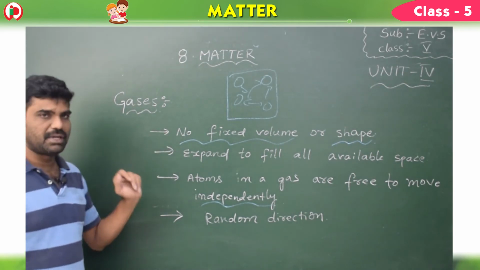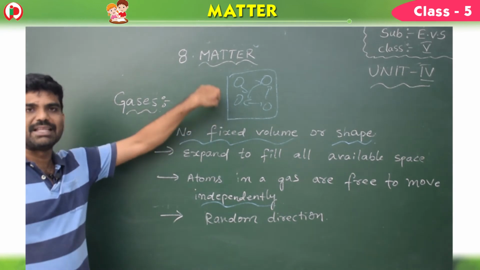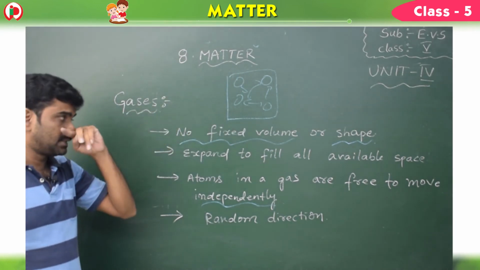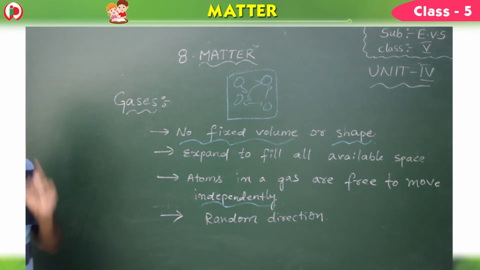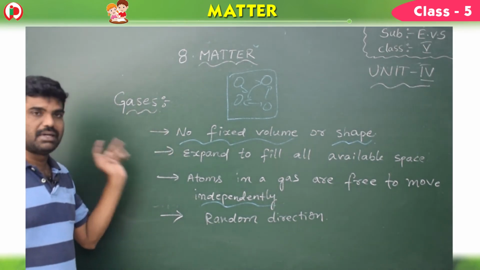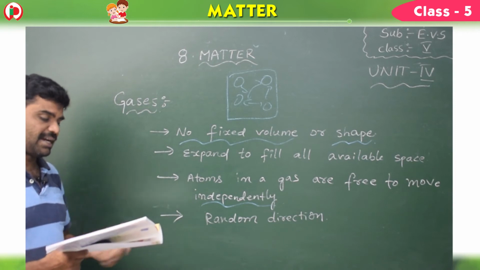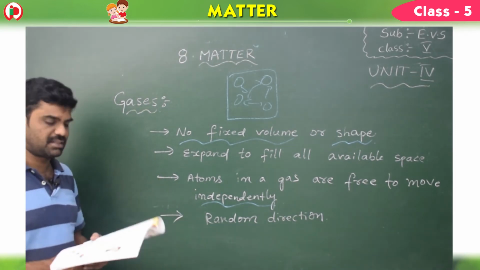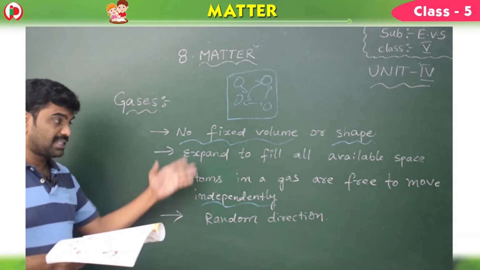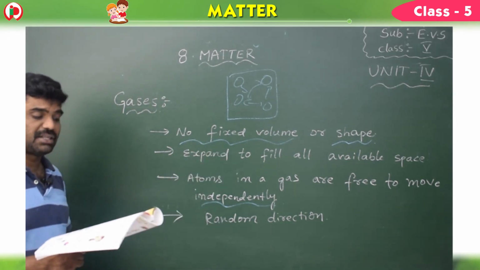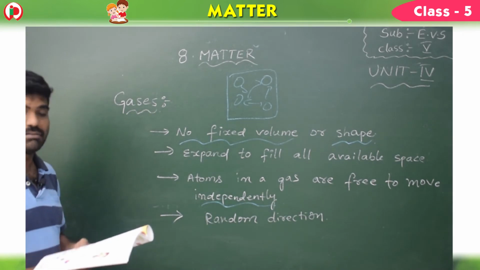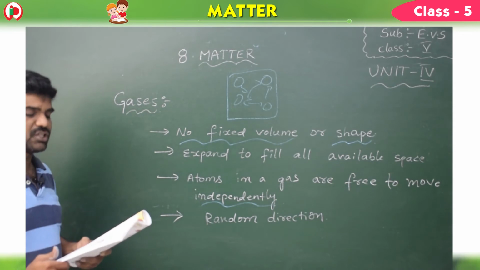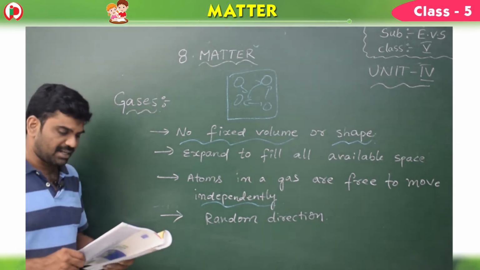Once again I repeat, the space between the gas molecules is very large when compared to solids and liquids. It has no fixed volume or fixed shape, but gases expand to fill all available space. Atoms in a gas are free to move independently from each other. Because the atoms are moving in a random direction, the gaseous state is simplest to describe mathematically.